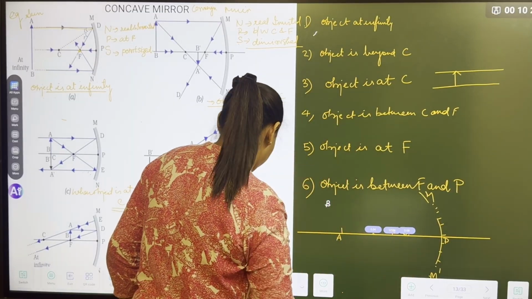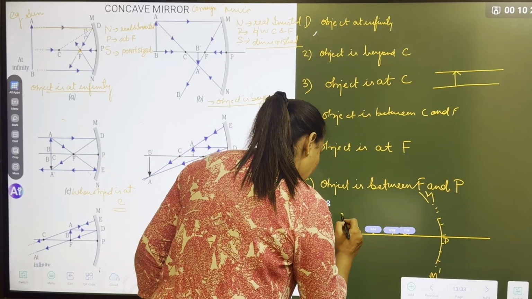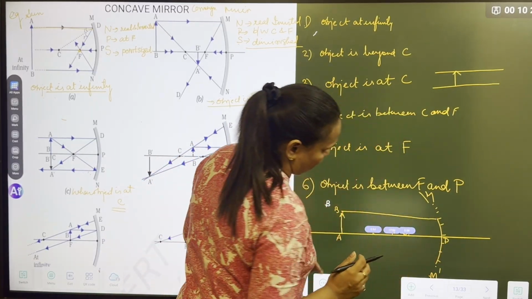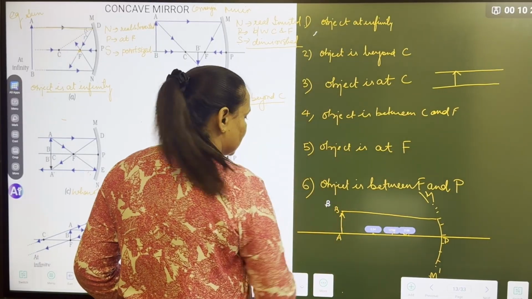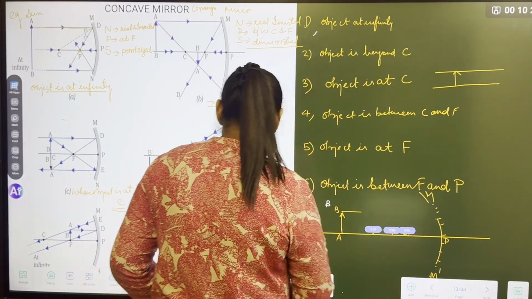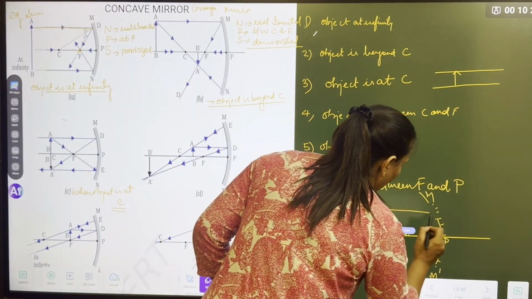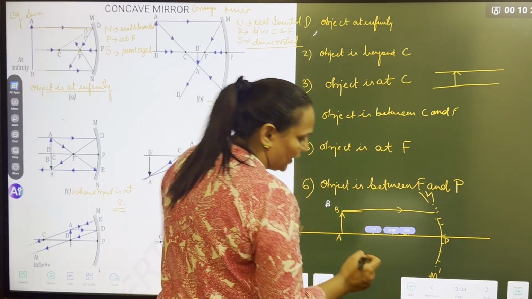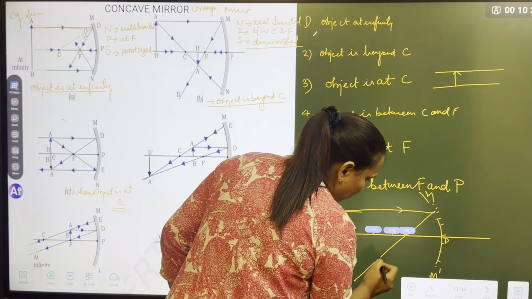Object at C. This is AB. First line is always parallel to the principal axis. Please, these lines should be straight and it should be a sharp pencil. Then how will it pass? It will pass through the focus.